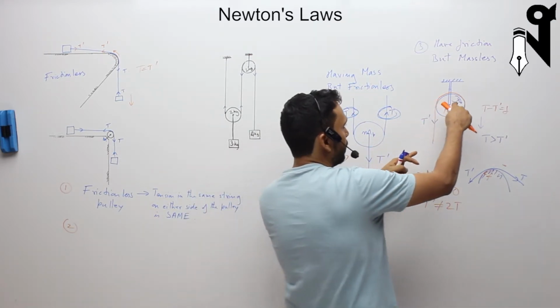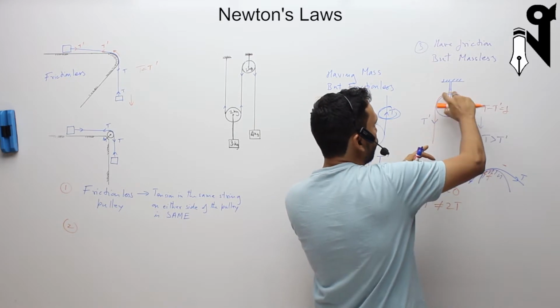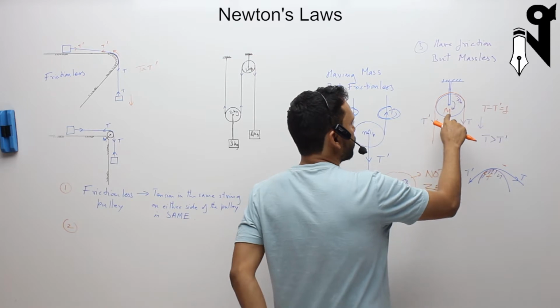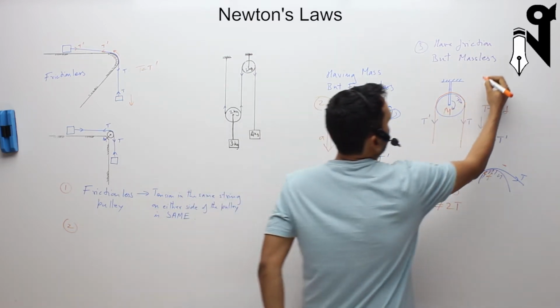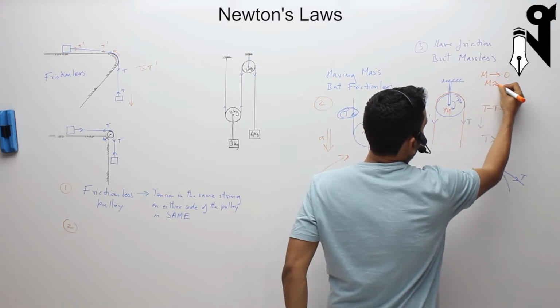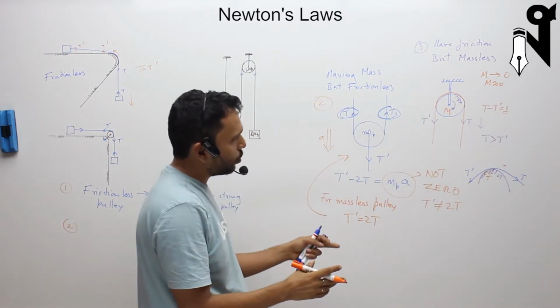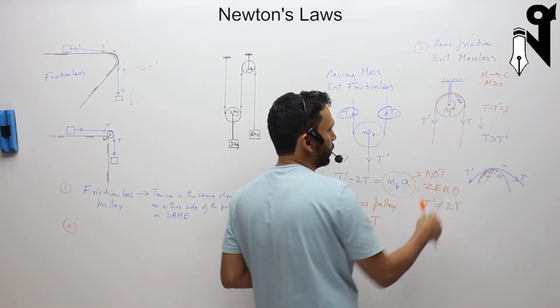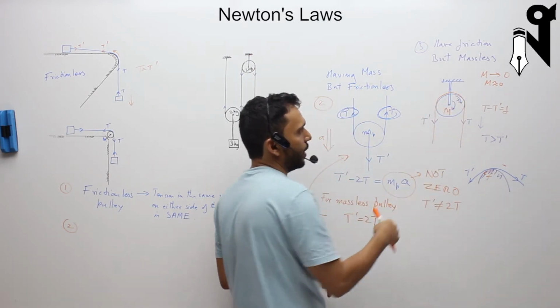The friction is substantial when it has a bigger mass. If the mass was very low, if the mass was tending to 0, if the mass was almost equal to 0, then what is going to happen? Even a big rotation will be caused by a very, very small friction. Very small friction can make it go very high.